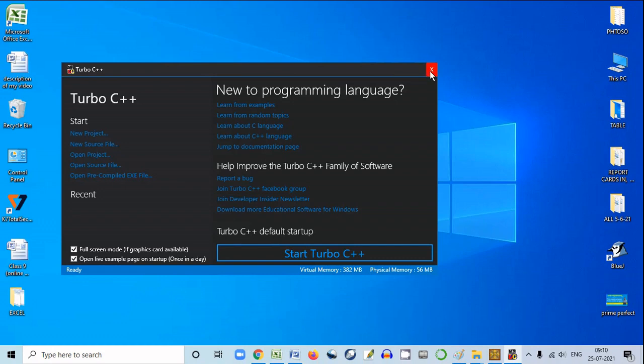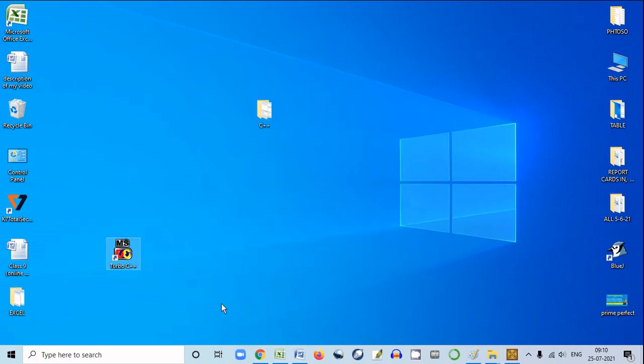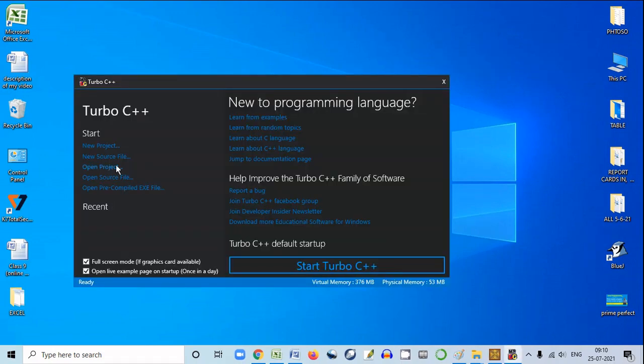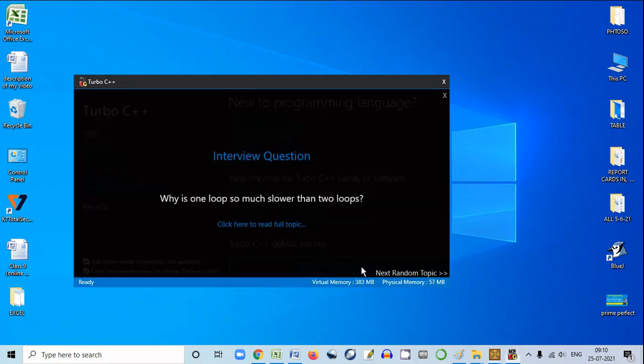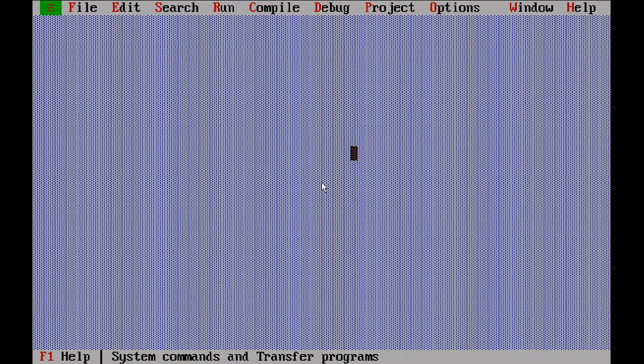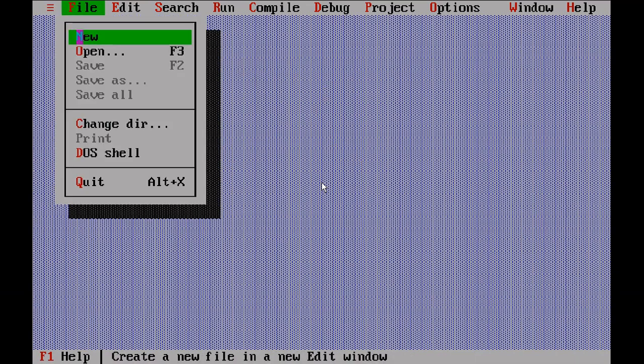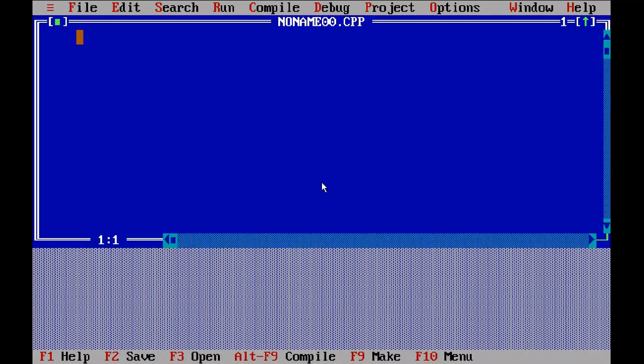So what did we do to start C++? If you double click here, then a dialog box will appear. Then you have to click here, Turbo C++, start Turbo C++, and then this kind of screen will appear. You have to click File, New, and then this blue screen will appear, and here you will have to write the program.